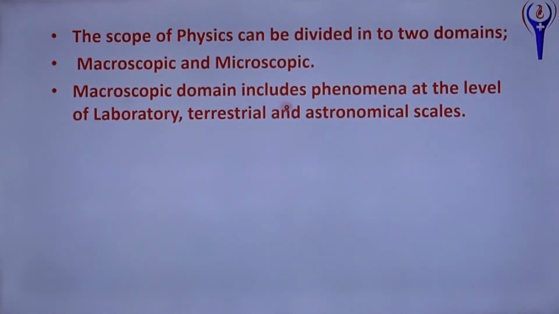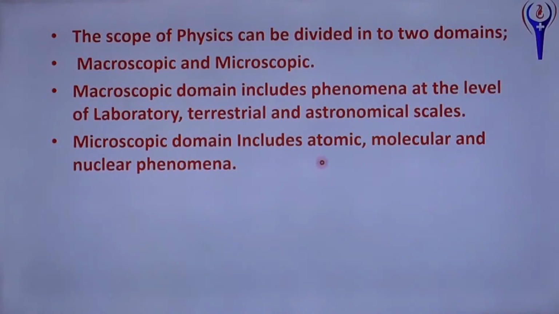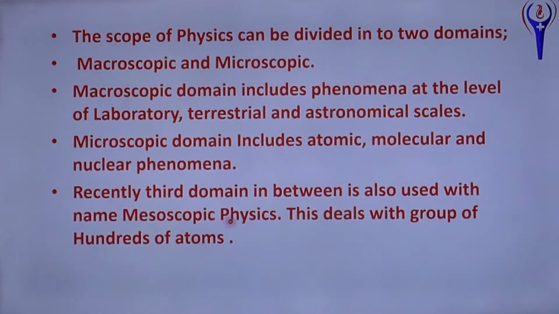Microscopic means smaller, microorganism-like particles. The macroscopic domain includes phenomena at the level of the laboratory, terrestrial phenomena on the Earth's surface, and astronomical scales, that is, throughout space. The microscopic domain includes atomic, molecular and nuclear phenomena, measured in angstrom, micrometer or fermi. Recently a third domain in between is also used, called mesoscopic physics, which deals with groups of hundreds of atoms.